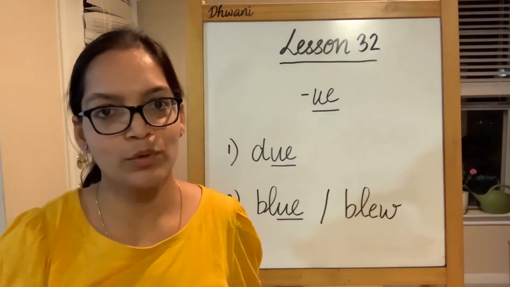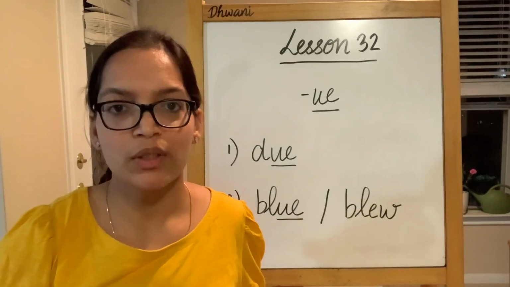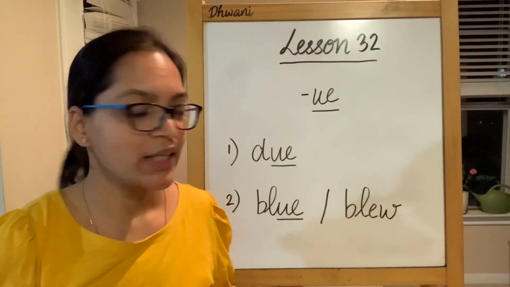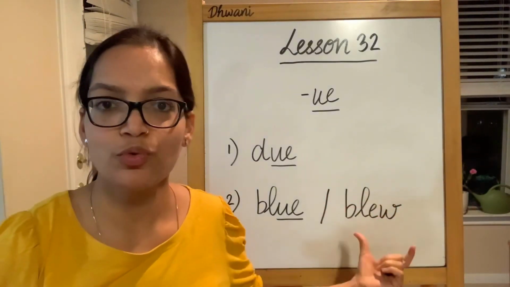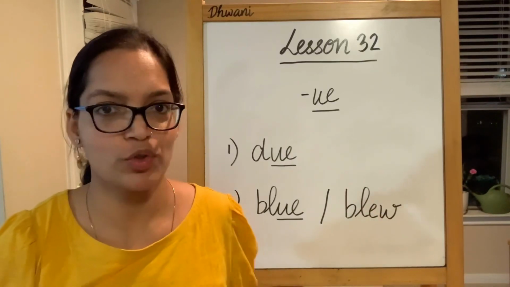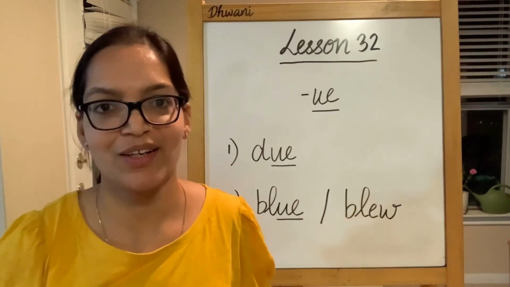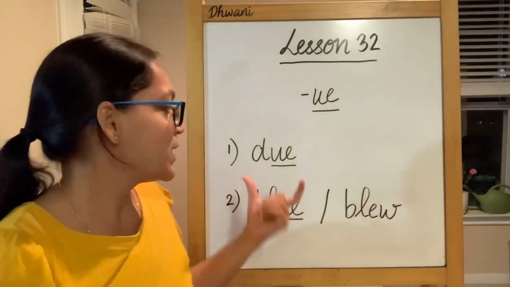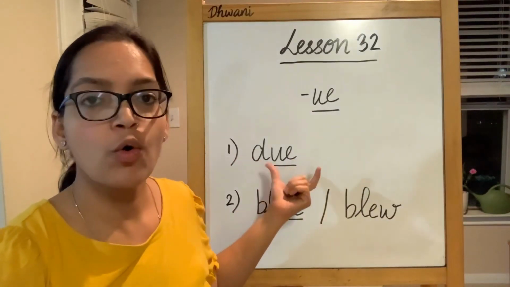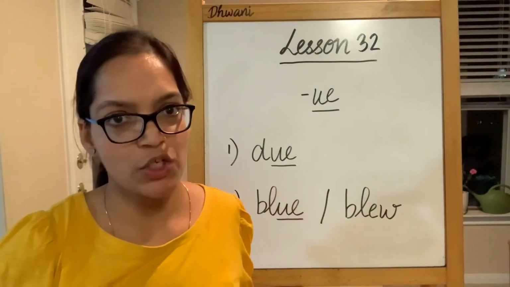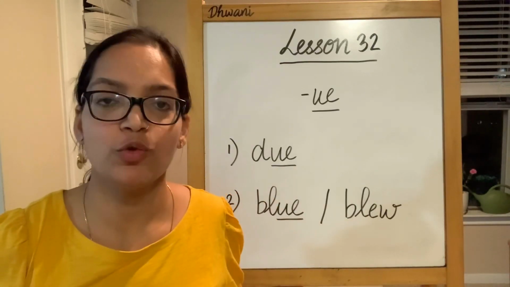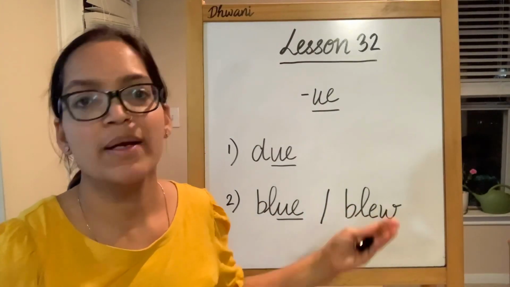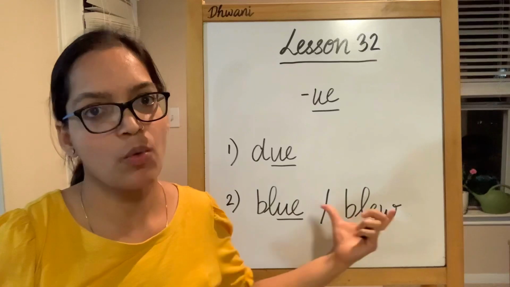There's another blue, which is when you blew the candles. That means he blew the blue candles. This also does not produce its U sound. It still produces its short OO sound, and they both are considered long vowel U words. I know. Let me take it slow. This is do or due based on your location or which pronunciation you follow. This is blue, and this is also blue by both pronunciations, British or American.